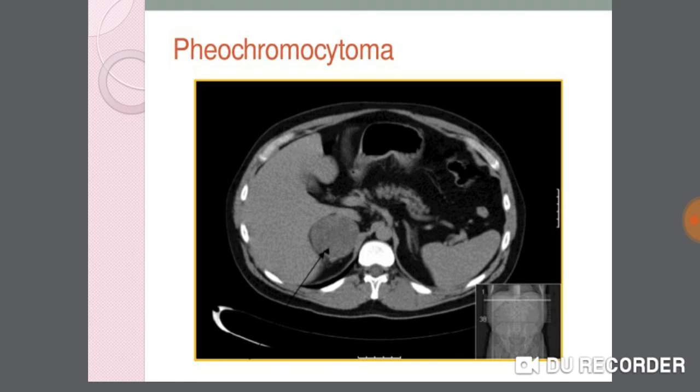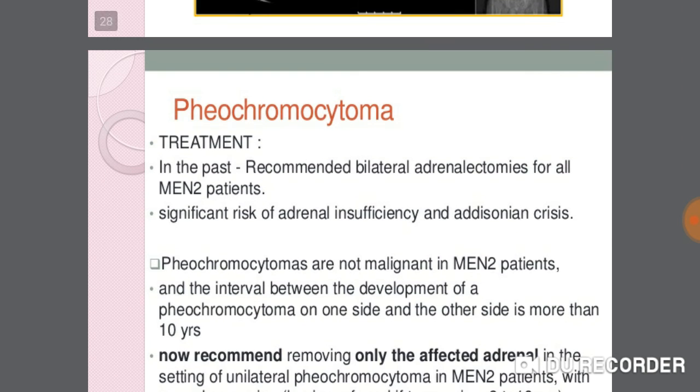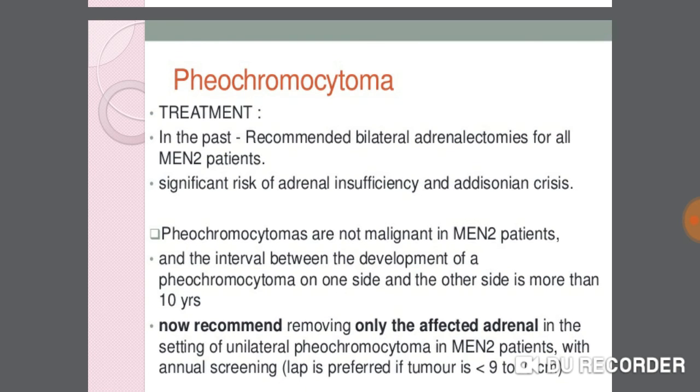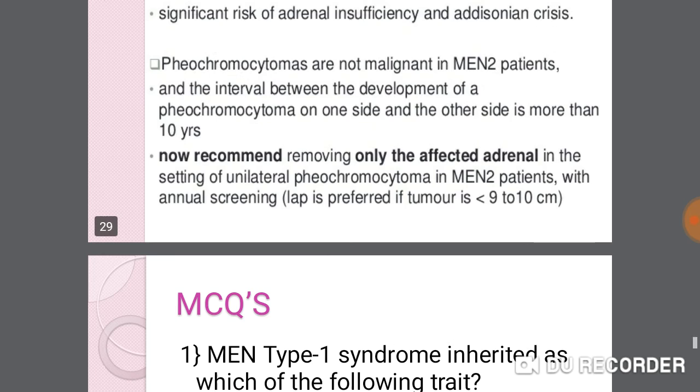This picture shows a CT scan of pheochromocytoma. Pheochromocytoma treatment: in the past, bilateral adrenalectomies were recommended for all MEN syndrome 2 patients, with significant risk of adrenal insufficiency and Addisonian crisis. Pheochromocytomas are not malignant in MEN syndrome 2 patients, and the interval between the development of pheochromocytoma on one side and the other side is more than 10 years. Now it is recommended to remove only the affected adrenal in the setting of unilateral pheochromocytoma in MEN 2 patients, with annual screening. Laparoscopic adrenalectomy is preferred if the tumor is less than 9 to 10 centimeters.